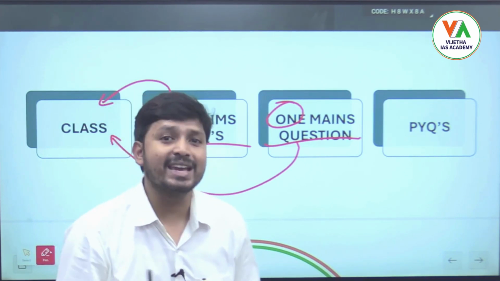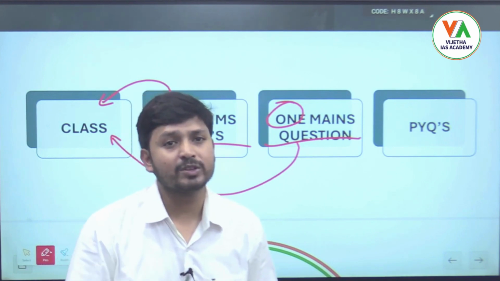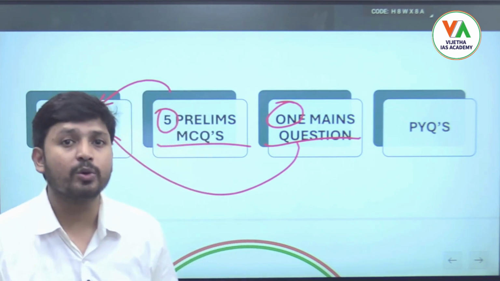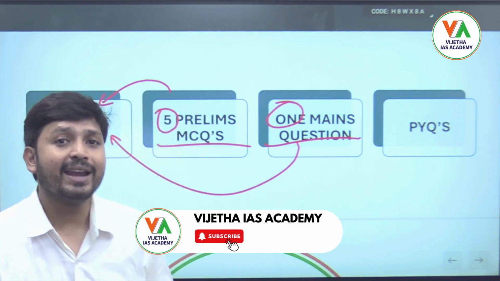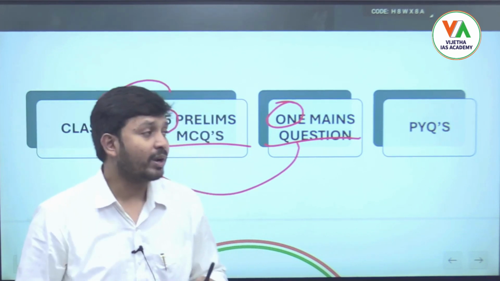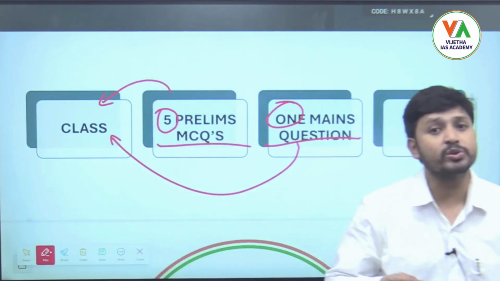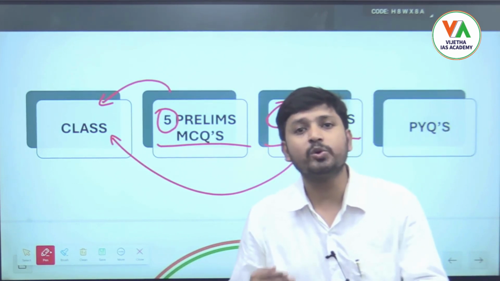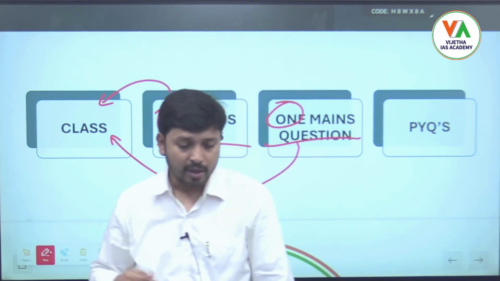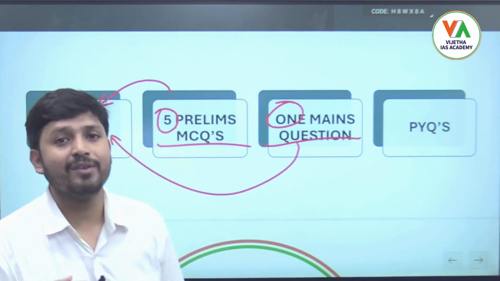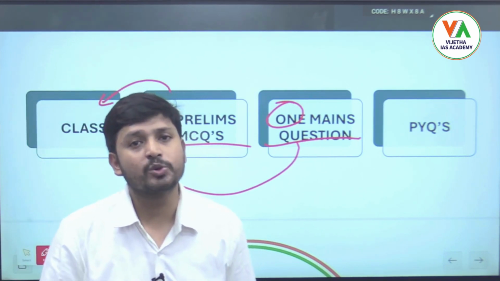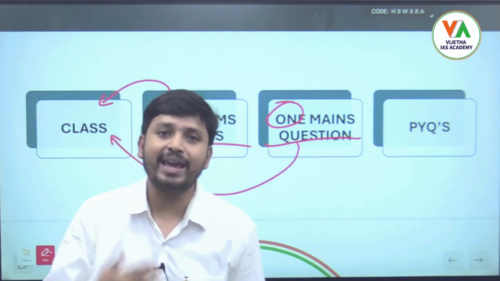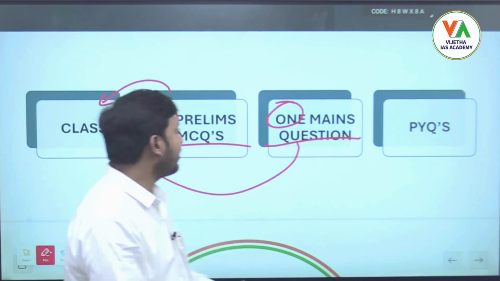This exercise will help you increase your accuracy, because if you get the questions on the day itself, attempt them, and discuss them the next day, then the clarity of the subject will further increase. Whatever we have discussed in the class, we also have to know how these topics are asked in the mains or prelims. Without practicing questions, it is very difficult to clear this exam. That's why we have planned our classes so that every day we give some MCQs and one mains question, so that from day one itself we are practicing for our D-Day exam, the final exam for both prelims and mains. So in that way we will discuss in our class.